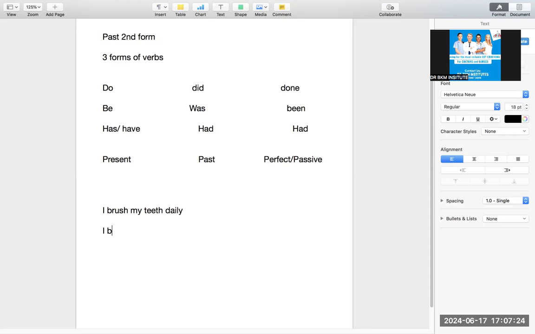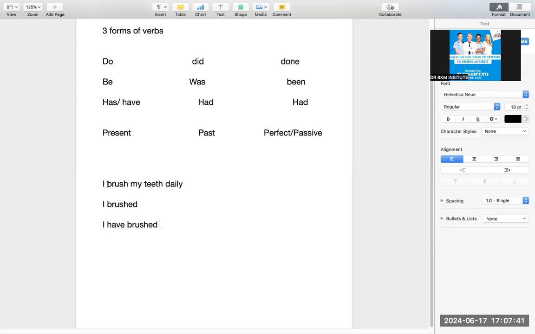If I say I brushed my teeth, that is past. If I say I have brushed my teeth, it means perfect tense. Perfect means this has been done. I brush my teeth is a regular habit. It is present indefinite. I brushed my teeth. It is past, second form. Past indefinite. So I will write past indefinite.